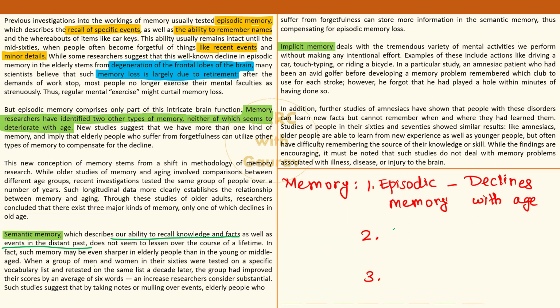Okay, semantic memory doesn't decline. In brackets you can add here that maybe it even gets strengthened with age, and because of this, you can see that as people grow older, why do they... this is my guesswork, okay, this is not written in the passage.